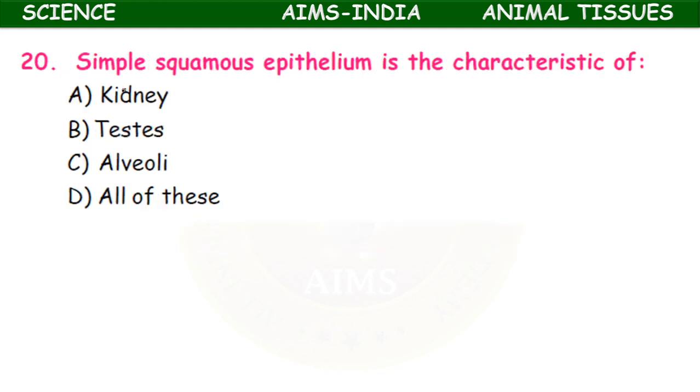Simple squamous epithelium is a characteristic of. Simple squamous epithelium is present in kidney, testis, alveoli, all of these. So all of these is the right option.